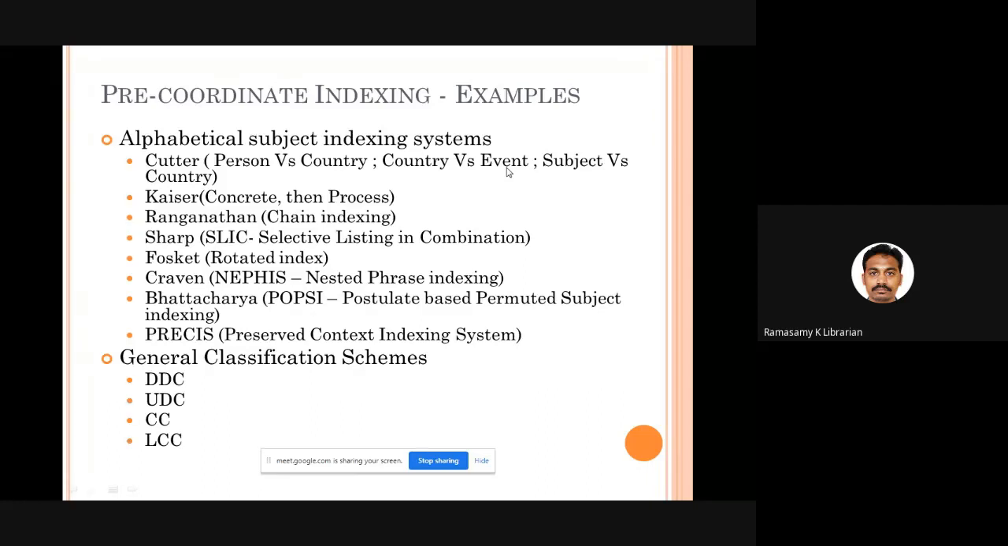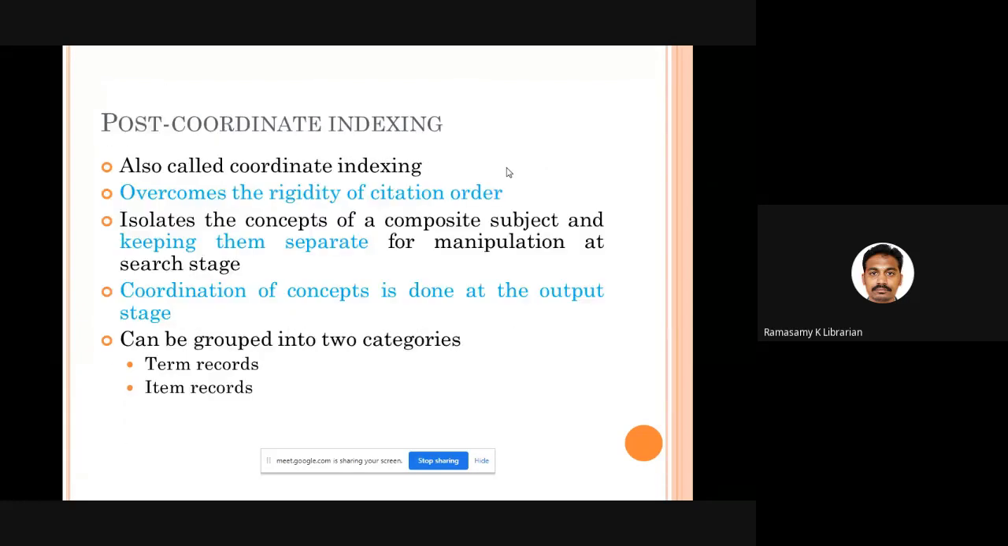And apart from that, all the classification schemes are pre-coordinate indexing. They already decided these are the words you have to use. Fine, good. Now let us see. We are not going to discuss all the kinds of indexing systems. A couple of pre-coordinate indexing systems we'll discuss. Okay. What is post-coordinate then?